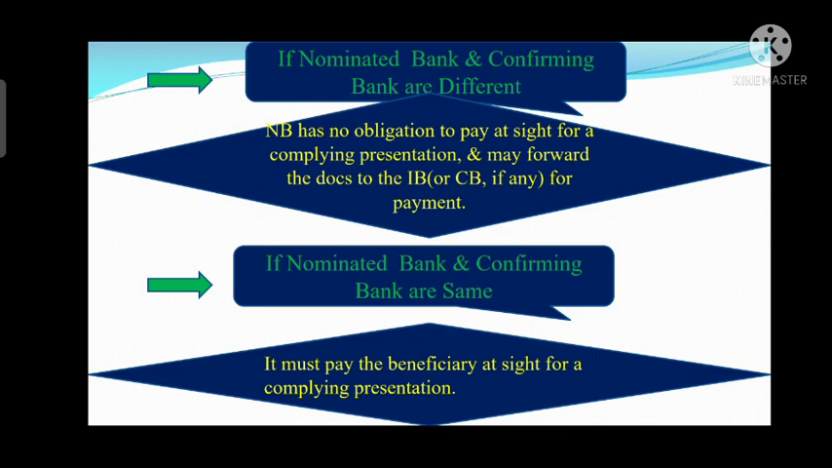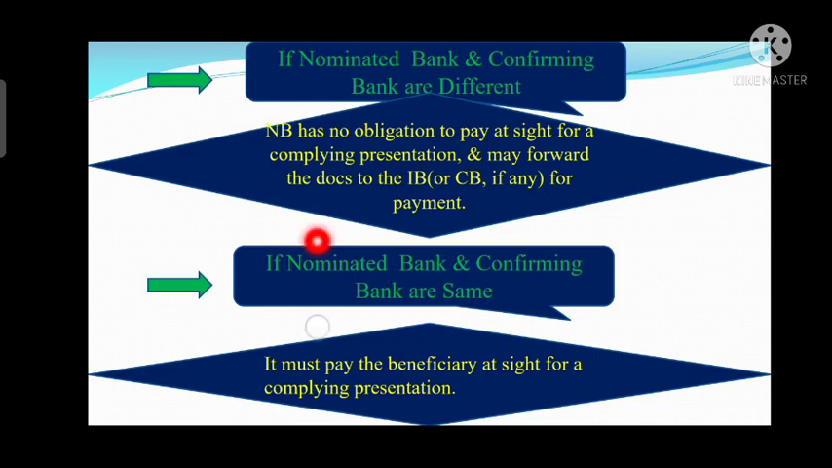The nominated bank is not liable to make the payment to the beneficiary in advance. It can make the payment, but it is not liable, because the nominated bank is not a confirming bank. So what will the nominated bank do here? It will forward those documents to the issuing bank. If there is a confirming bank that is different from the nominated bank, then the nominated bank will forward those documents to the confirming bank for payment. Once it receives payment from the confirming bank, it will credit that payment to the beneficiary, right? So the nominated bank has no liability to pay at sight if it is not a confirming bank. It can make the payment, but it is not necessary, right?